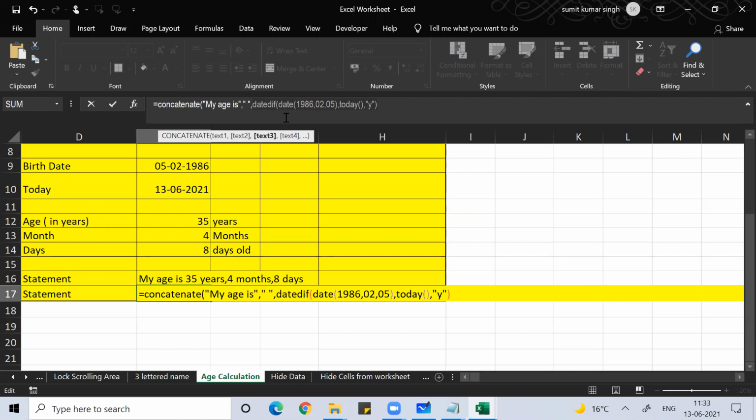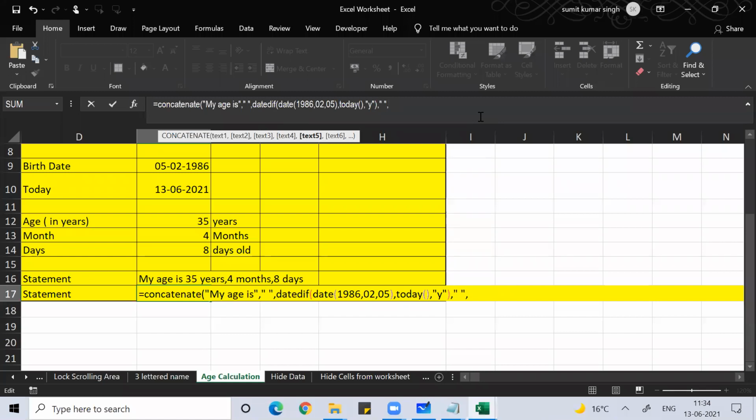So copy this, Control C. So my age is 35. After 35, space should come now. So double quote, space, double quote, comma.